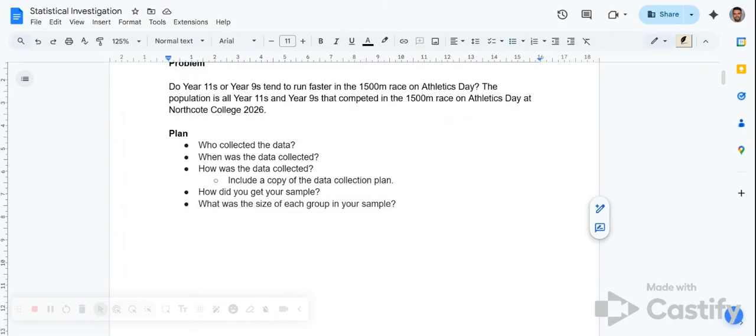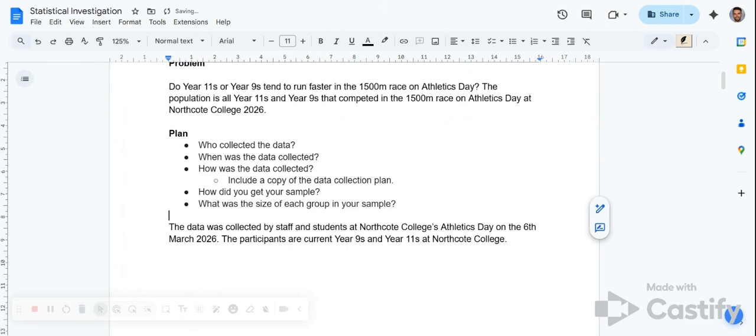So to answer the first two questions, who collected the data and when was the data collected? I can write a sentence like this. The data was collected by staff and students at Northcote College's Athletics Day on the 6th of March, 2026. The participants of the 1500 metre are current Year 9s and Year 11s at Northcote College. So that's these two questions answered.